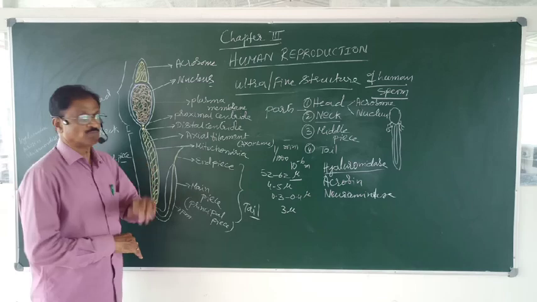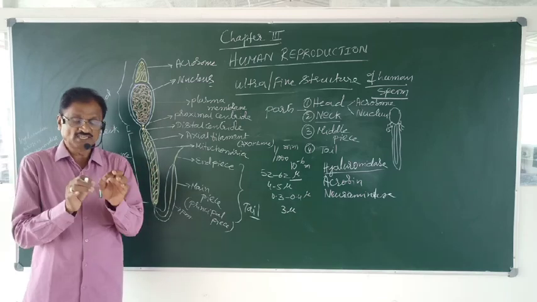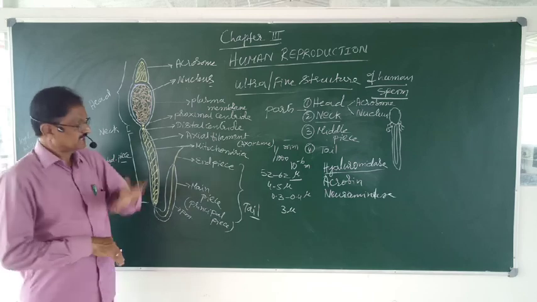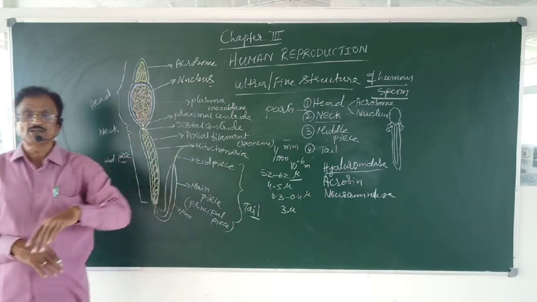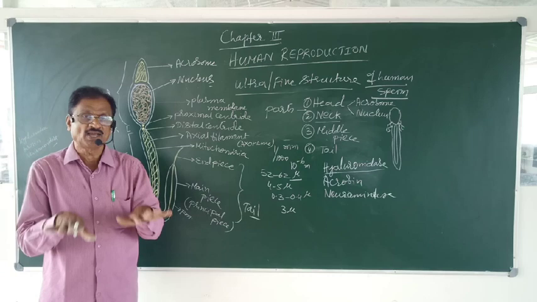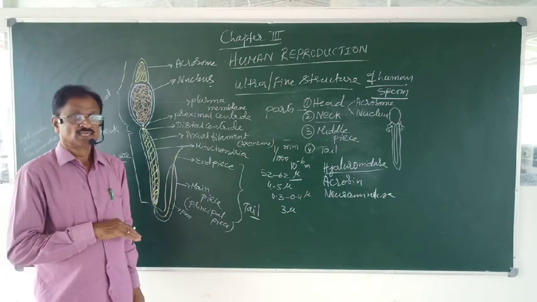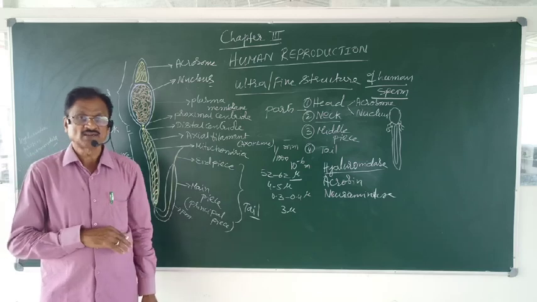But for the movement, it requires a fluid media. Which is the fluid media available to the sperm for its motility in man? It is nothing but the semen. Semen is secreted by what?